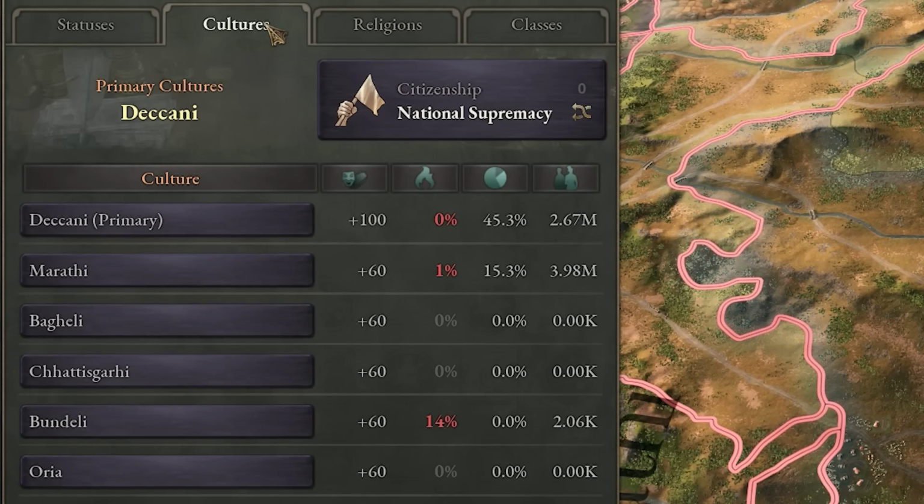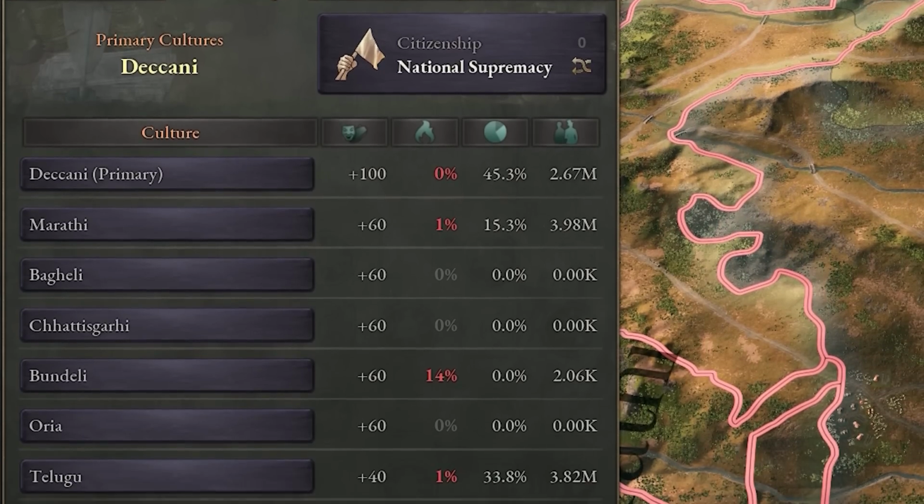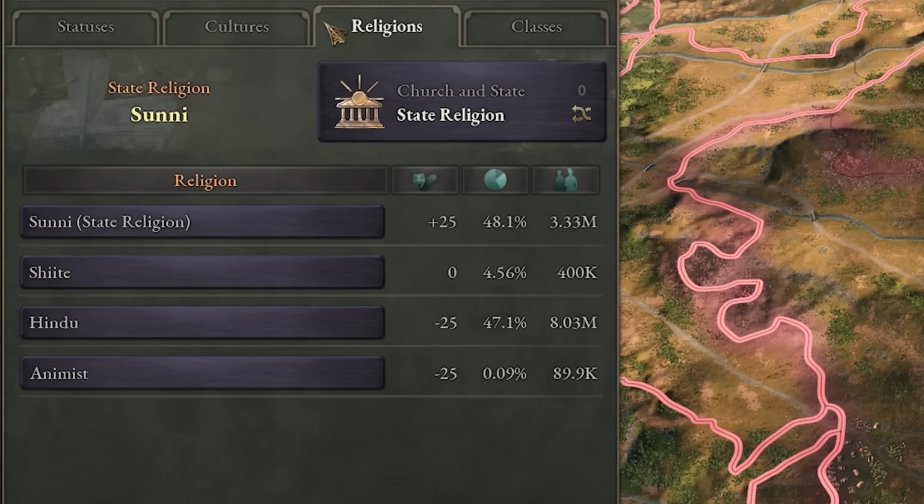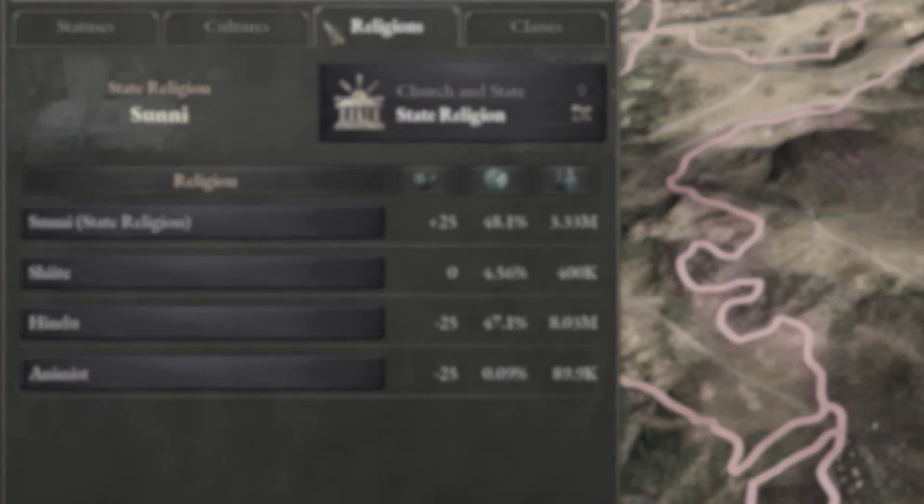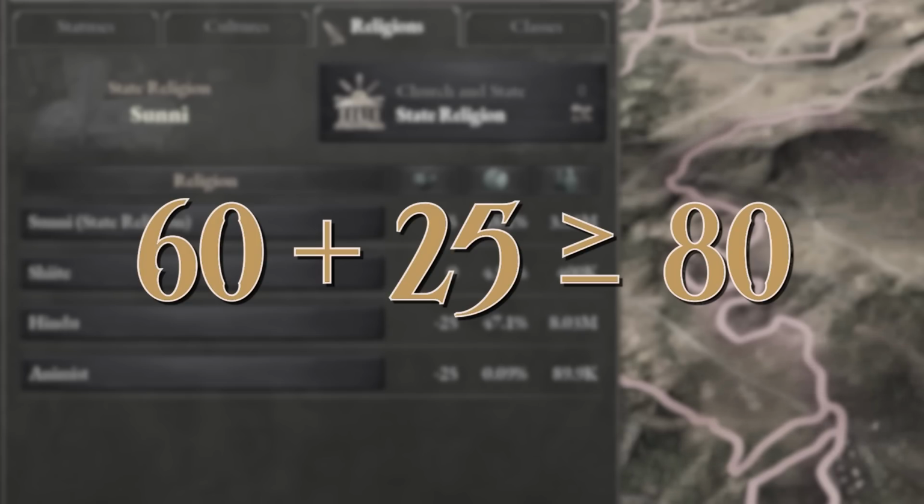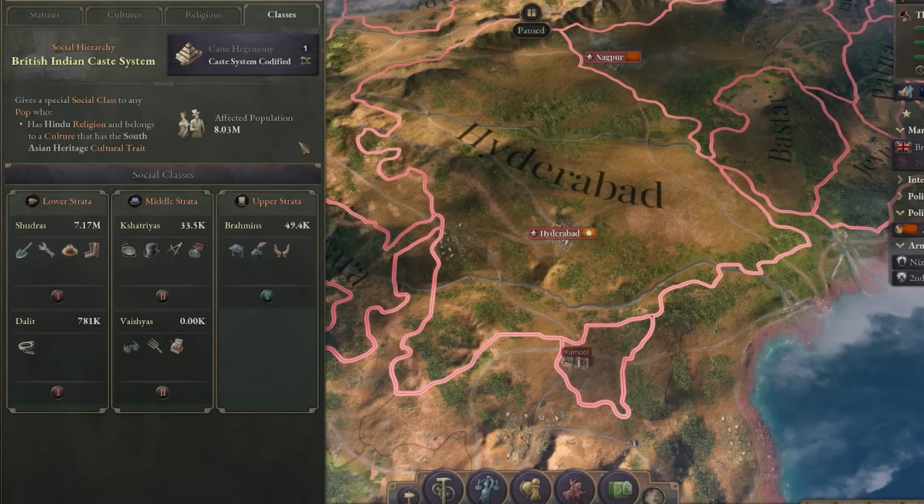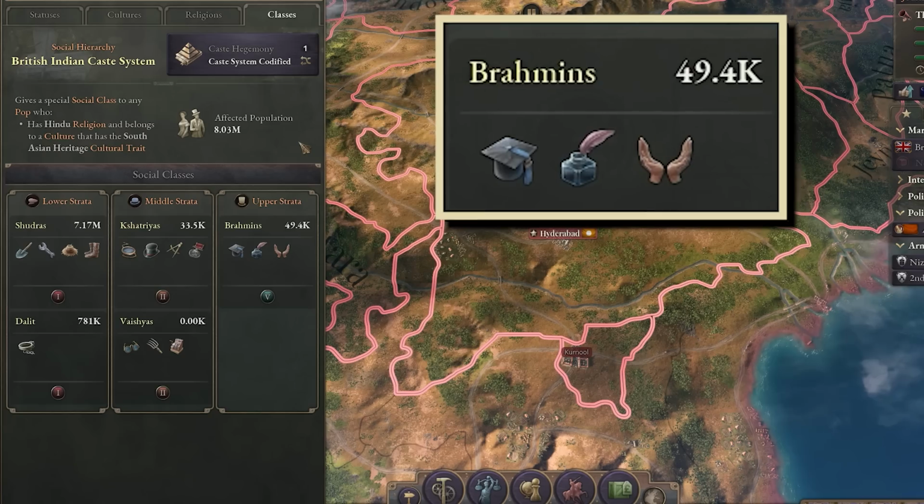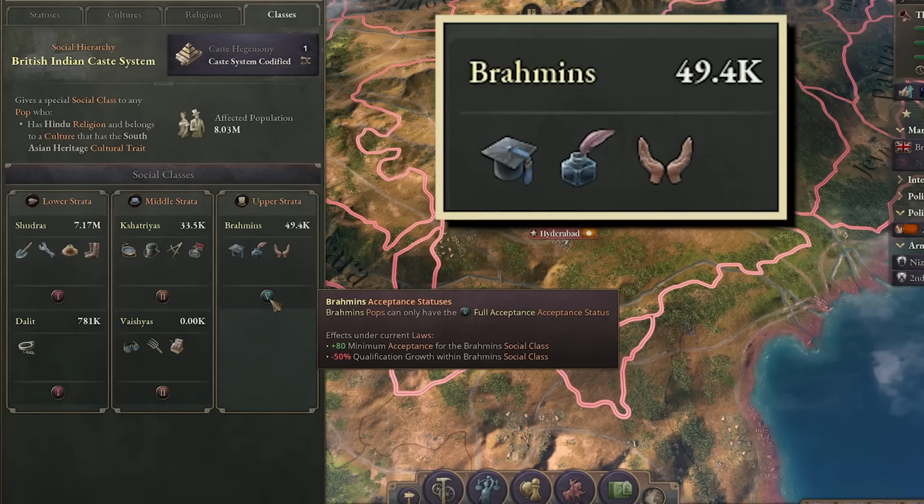Here in the Culture tab, we can see a breakdown of each culture in our nation and how much acceptance each of them have under our current laws. Religion will also impact the level of acceptance. For instance, someone of a secondary culture but a primary religion would still be in the accepted culture class, and vice versa. And for some areas, there is also the new caste hegemony set of laws. In this instance, all Brahmins working these jobs will always have plus 80 minimum acceptance, guaranteeing them a seat in the accepted tier.